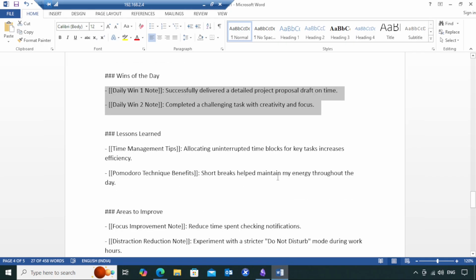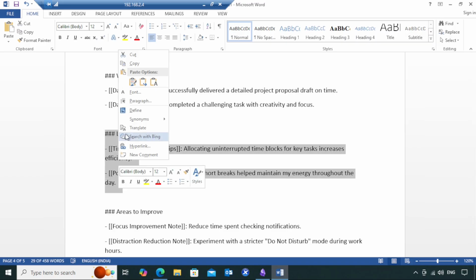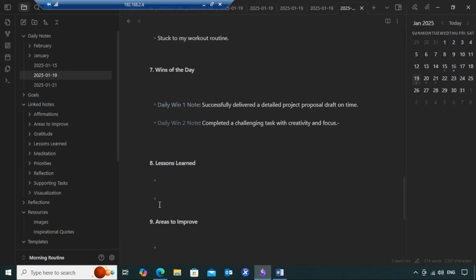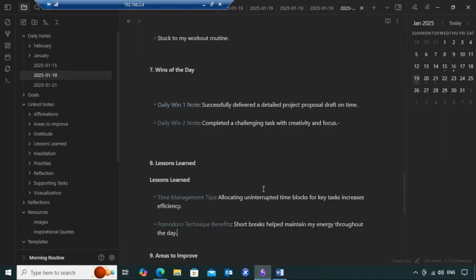So if you go back, now the next one is lessons learned. So what are the lessons learned? You learned that allocating uninterrupted time blocks for key tasks increases efficiency. Short breaks help maintain my energy throughout the day. So these are some lessons that you have learned this particular day. So I'm going to paste it here.